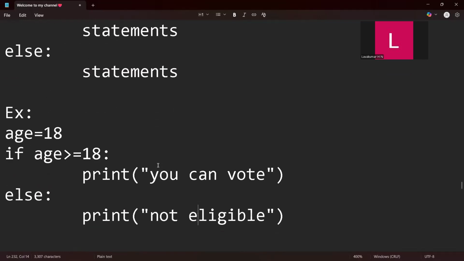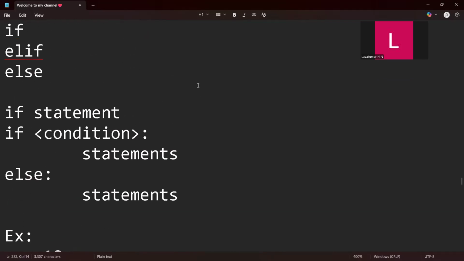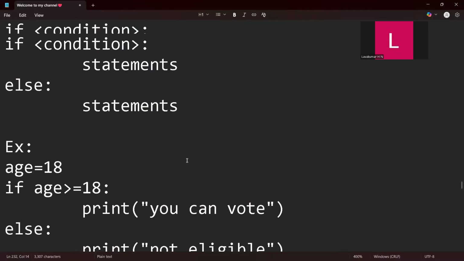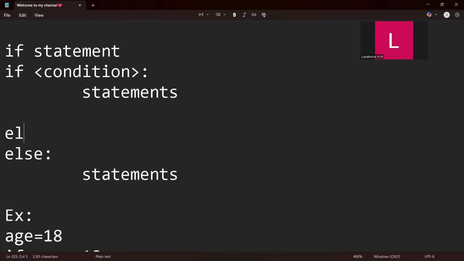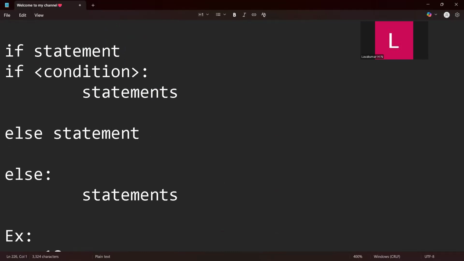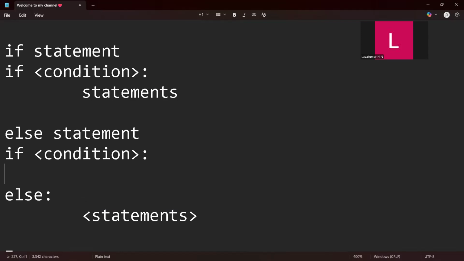The syntax will be else, and here you will have statements. Before that you need to have if, and whatever condition you have, that condition will be there, and colon, tab, you will have some statements here.